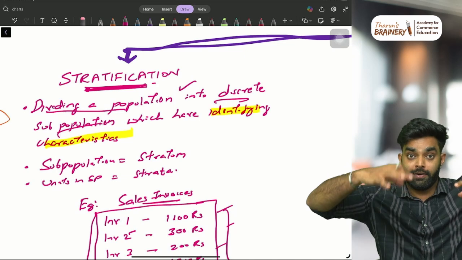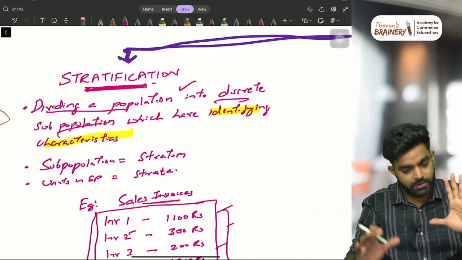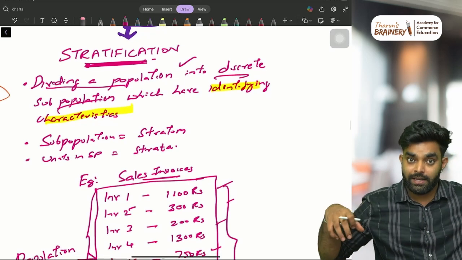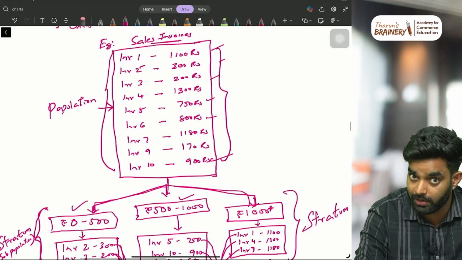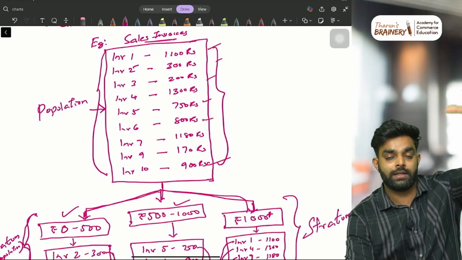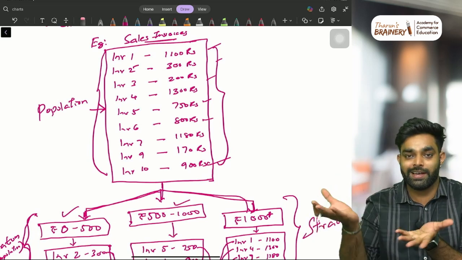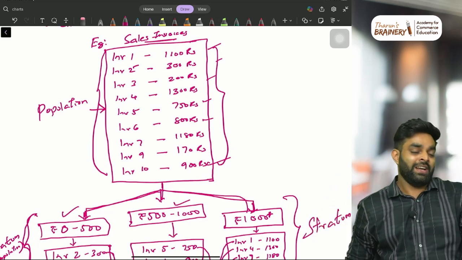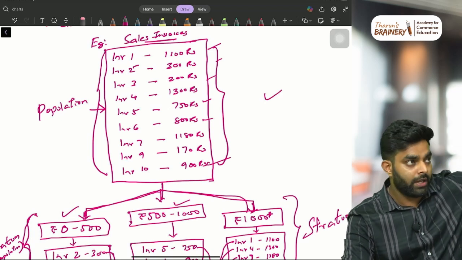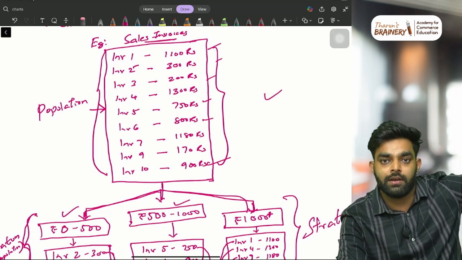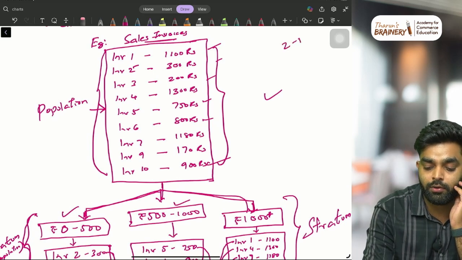Stratification means dividing an entire population into discrete subpopulations which have identifying characteristics. Wait, I'll make you understand. A subpopulation is what we call a stratum. Just look at this example, you will understand. Imagine you have 10,000 bills instead of these 10, and you have to pick 50 samples from that. Similarly here, 10 bills are there and you have to pick 2, 3, 4 samples.